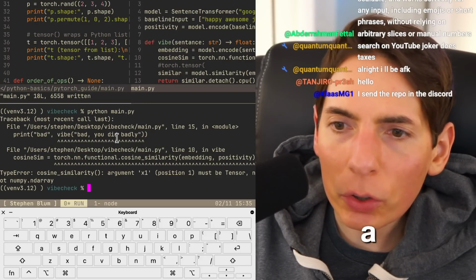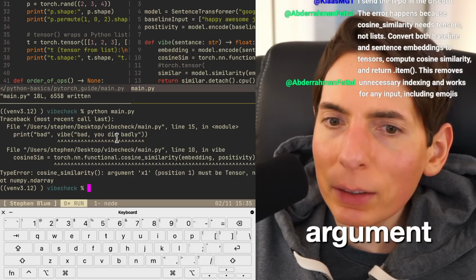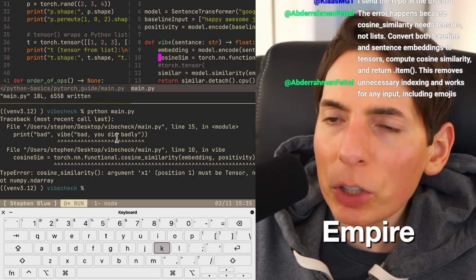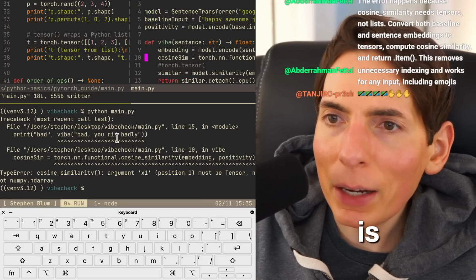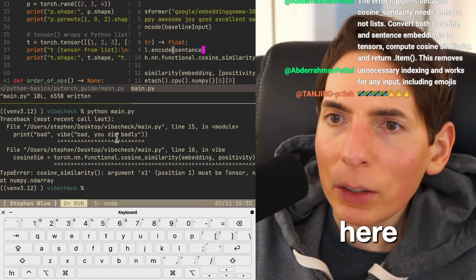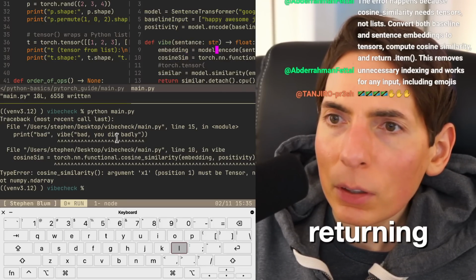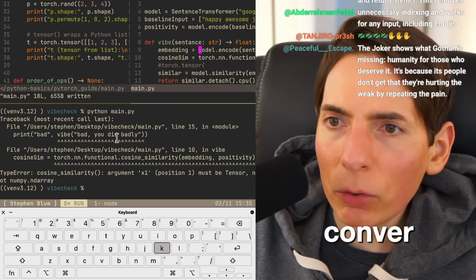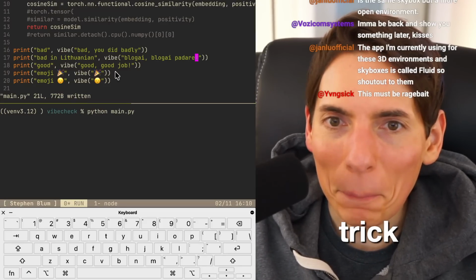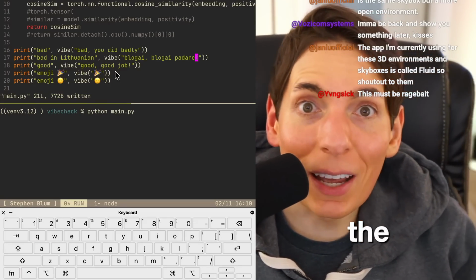Must be a tensor. Okay, so the first argument is a NumPy array, which is embedding right here. Encoding is returning a NumPy array, so I need to convert that back over to tensor. That's the trick. This is the ultimate test.